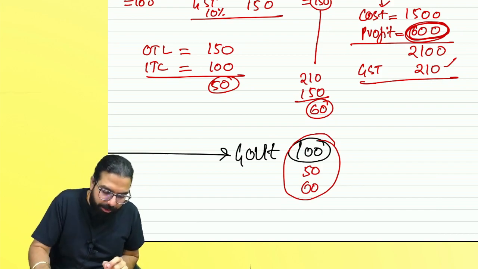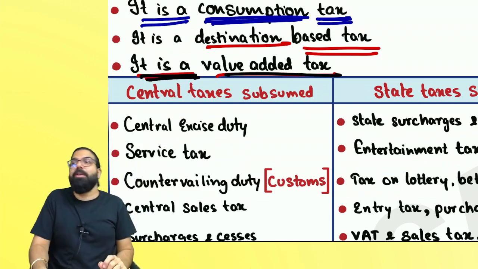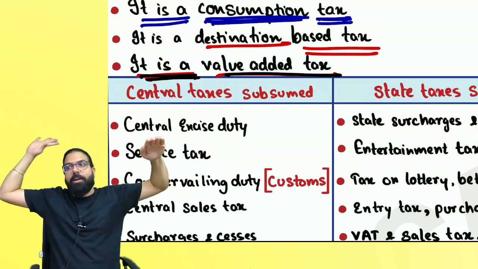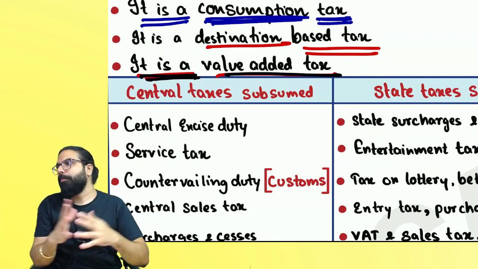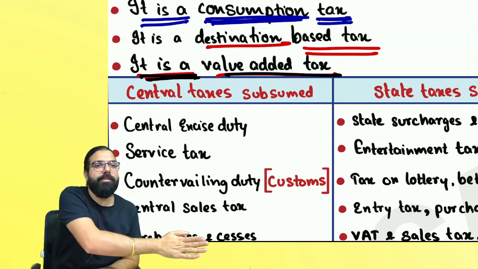Everyone over here now. That is what I am telling. GST is a value added tax. Value added tax means whenever you do any value addition, you have to pay the rate of GST to the government. Sir, no value addition? No tax. And the value added system is nothing but a stage collection process.